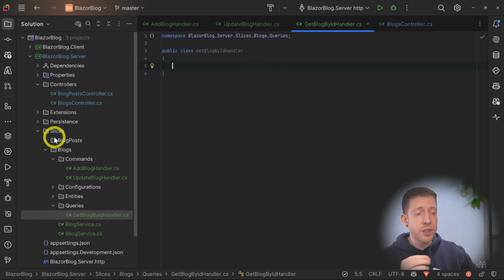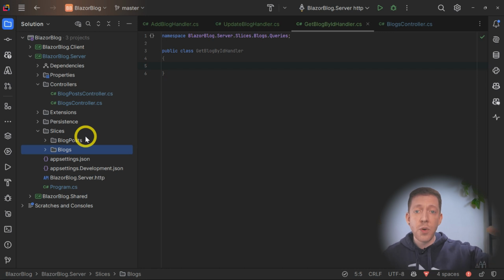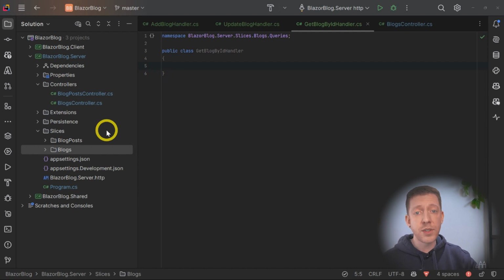And together with vertical slices, I know that everything, including the commands and the queries, the service, the entity, everything I need to do with a blog is in here. As your project starts to grow, and you've got several of these with different areas of your project, it makes it really easy and predictable to find exactly what you're looking for. I've also found that if developers join your project at a later date, once they've got used to that general structure, they find it very easy and predictable to find where other things are within your code base. So I've certainly found this the best way to go.